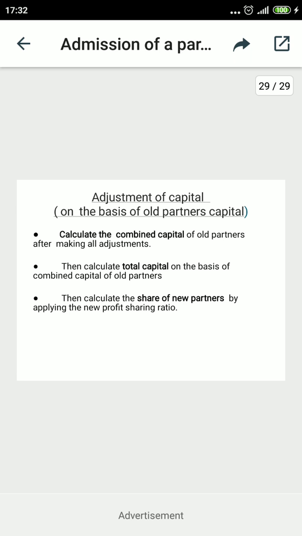So the need is calculating the new capital and comparing it with the existing capital. Only then can the difference be found out for making the adjusting entry. The entry is the same in both cases, but the techniques are totally different. So you should try to practice calculating the capitals of the adjusting partners. Thank you.